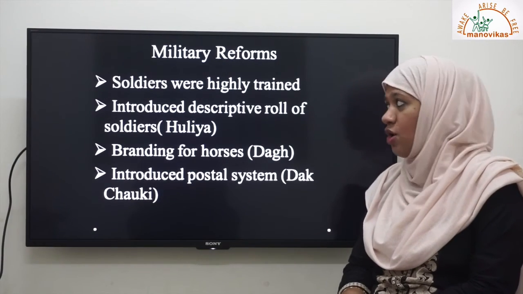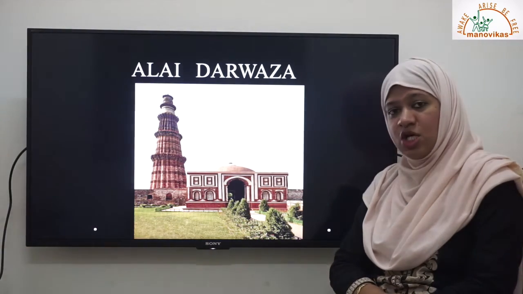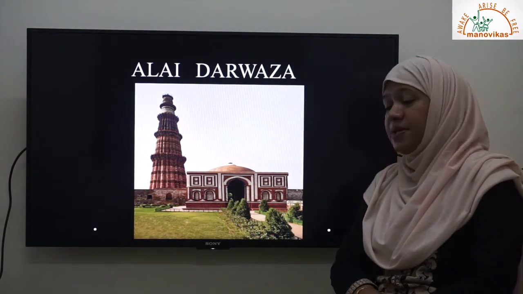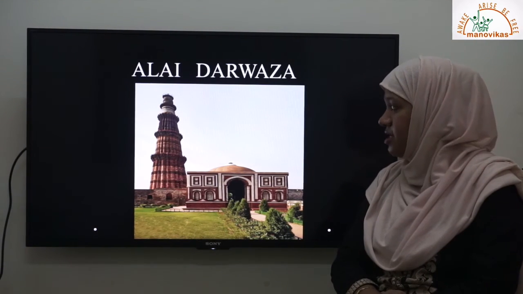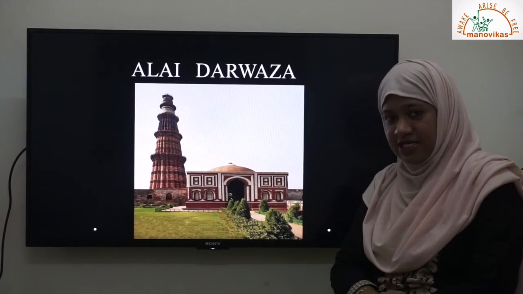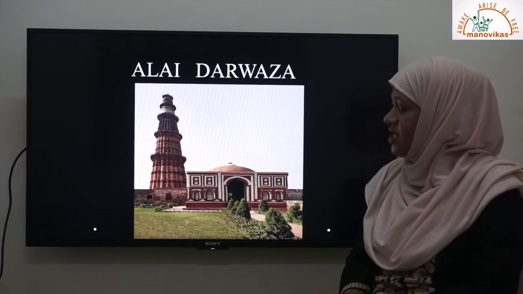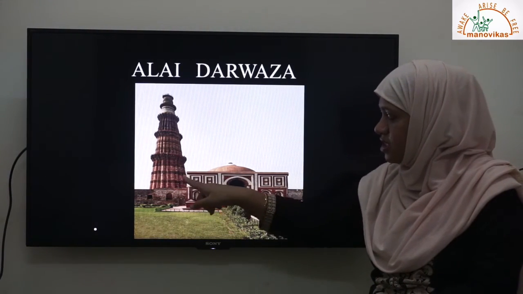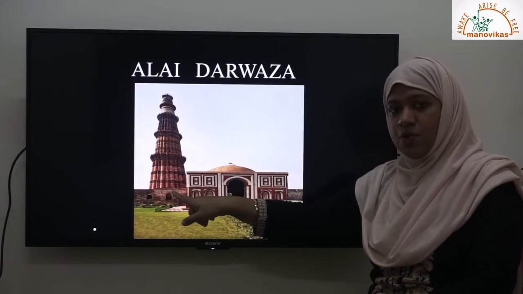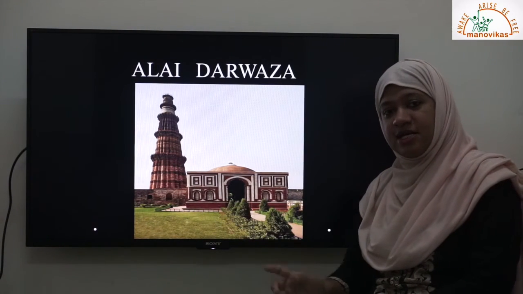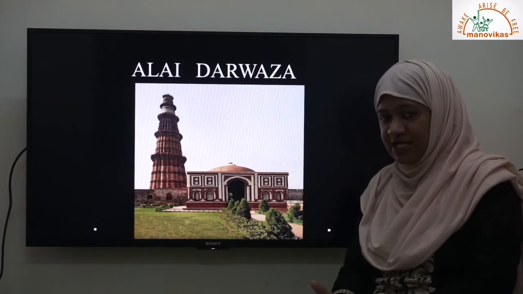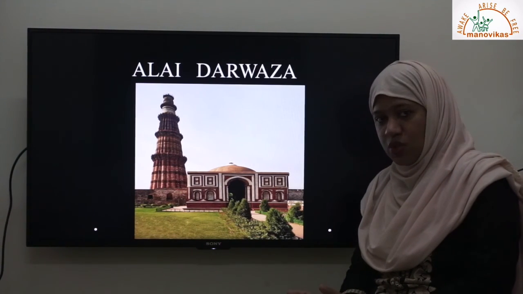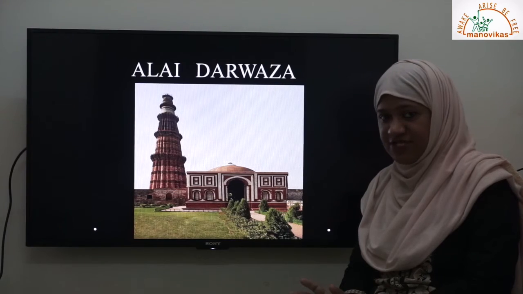Another contribution of Alauddin Khilji was that he built the Siri fort in New Delhi and the Alai Darwaza, also in Delhi. This Alai Darwaza is very close to Qutub Minar. This is Qutub Minar, the construction of which was started by Qutubuddin Aibak, who belonged to the Slave dynasty, and it was completed by the later rulers or sultans of the Slave dynasty.